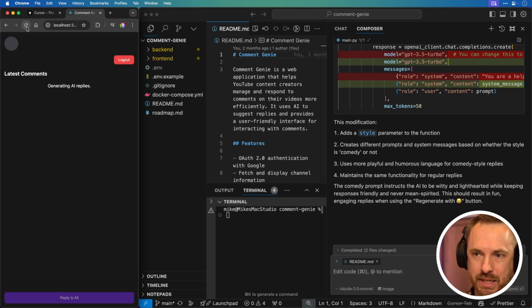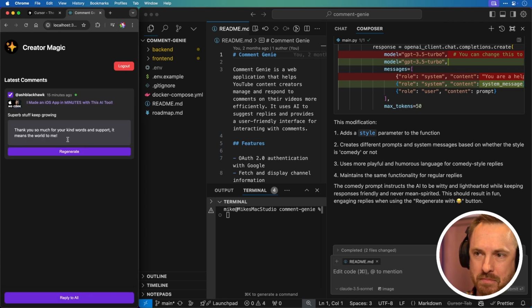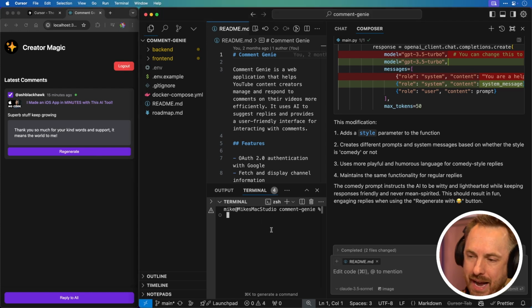Okay, and that should be added now to my app. All I should need to do is hit refresh, and boom. Okay, yeah, it hasn't actually updated in the app, which is interesting. I probably need to go ahead and restart and rebuild my Docker. So let me see if I can do that.